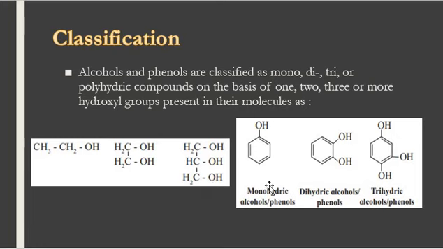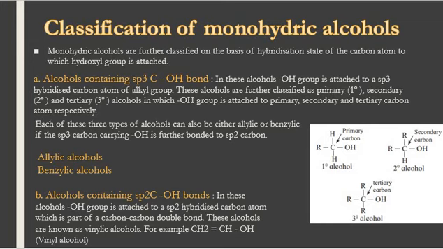Similarly, in the aromatic case, if there is one OH group, monohydric alcohol or phenol. If there are two, dihydric phenol. If there are three, trihydric phenol. So in this way we can classify. Now we will classify monohydric alcohols.